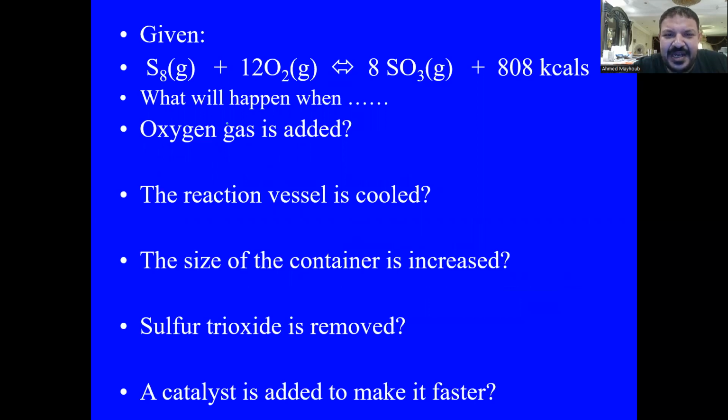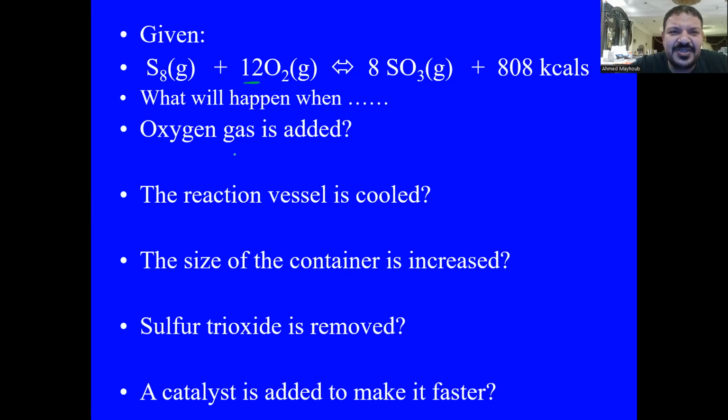What will happen to the chemical reaction if oxygen gas is added? Oxygen is added. Let's check where oxygen is. Is it in the reactant or the product? Oxygen is on the reactant side.